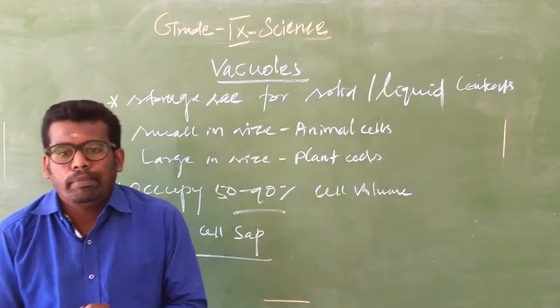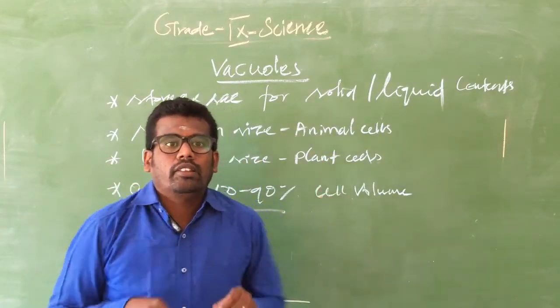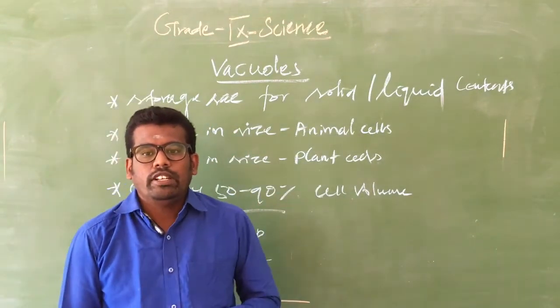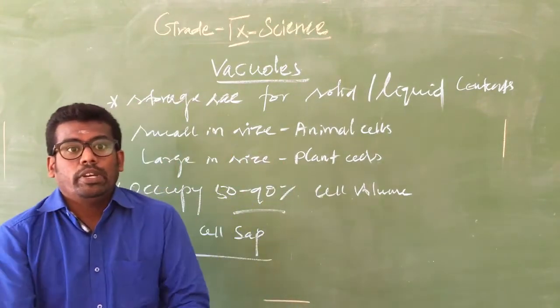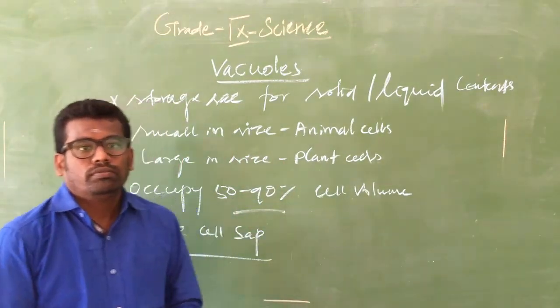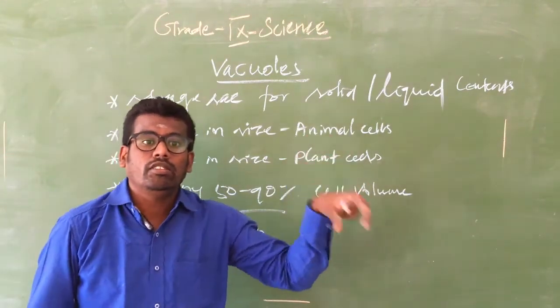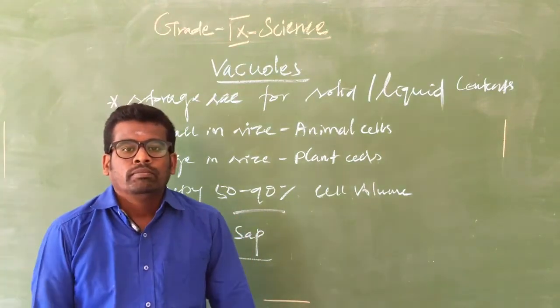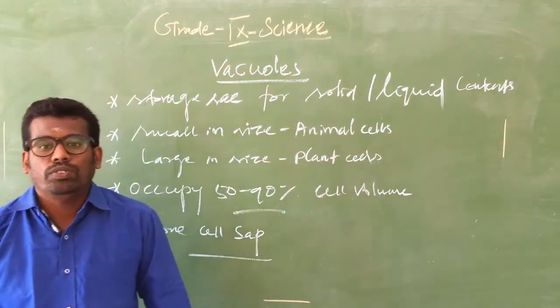The cell sap means what is inside the cell: it stores the food, the waste material, and any other nitrogenous waste material. Everything it stores is called cell sap, particularly nutrients. So these are stored in vacuoles.